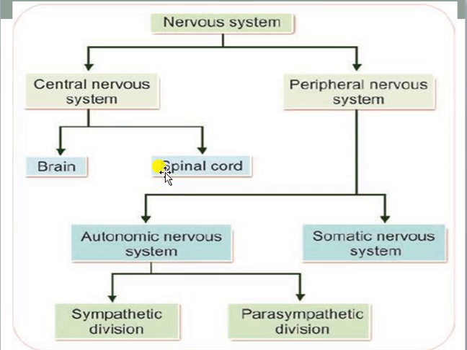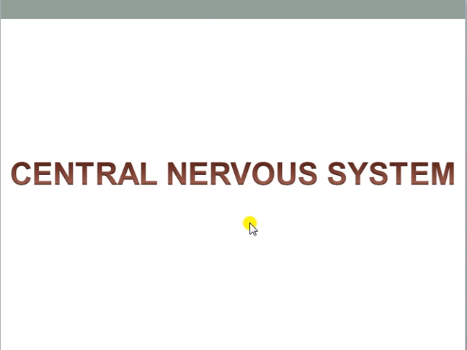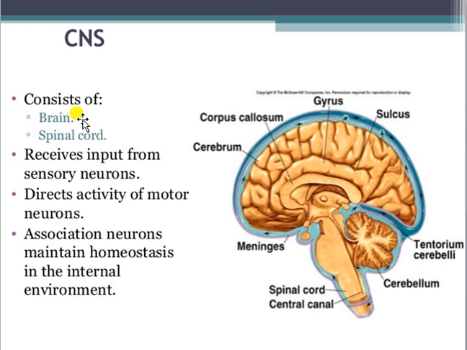Now we will start discussing the central nervous system. Next we will be entering the peripheral nervous system and so on. So first we can see here the discussion about the central nervous system. First, we all know the central nervous system is composed of brain and spinal cord. It is always receiving the input from the sensory neuron. We all know it directs the activities of various kinds of motor neuron, because whatever the responses should be against any kind of stimulus, those will be sent towards the effector organ, obviously through the motor neuron.